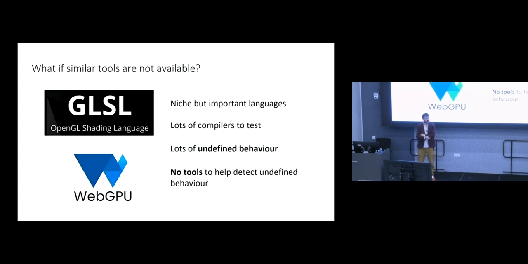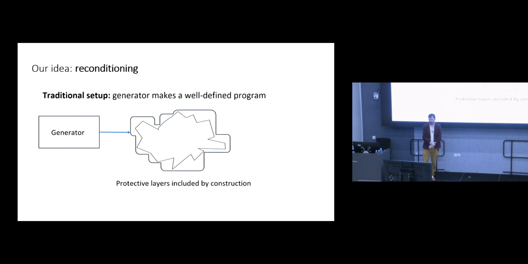But if those tools don't exist, which is very much the case in, say, the OpenGL shading language or the WebGPU shading language, another language I'm increasingly getting interested in, then what are we going to do? How are we going to do meaningful differential testing for these languages if we don't have a sound way of reducing our programs? So our idea is called reconditioning.